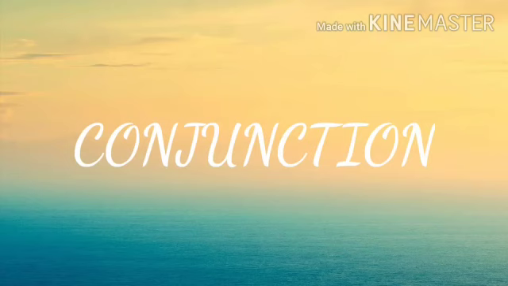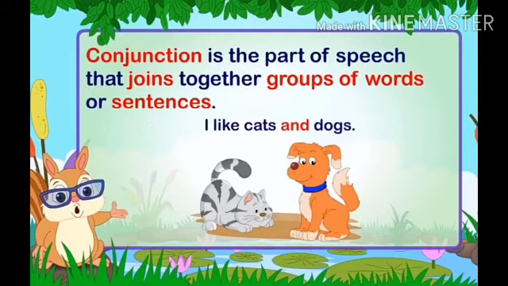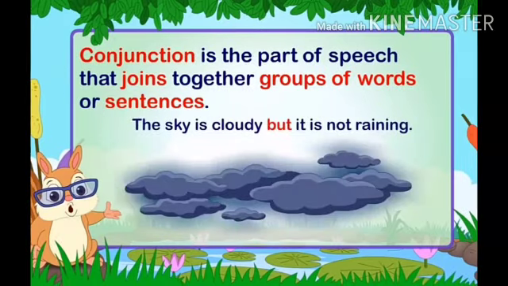Okay, now let us go to the next point, that is conjunction. Now let us learn about conjunction. Now what is a conjunction? A conjunction is the part of speech that joins together groups of words or sentences. Now our first example is I like cats and dogs. Now there are two words, cats and dogs. In these two words there is one word that joins both, that is and. So and is a conjunction word. In this example, I like cats and dogs, the word and is a conjunction.